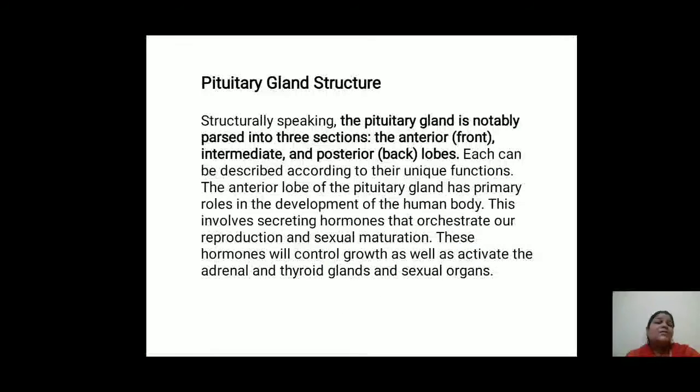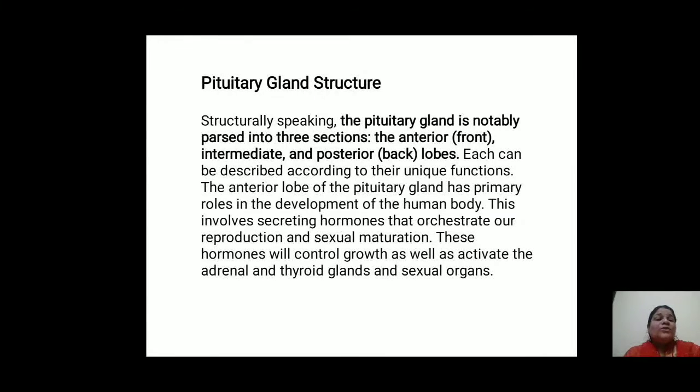Now we can see the pituitary gland structure. Structurally speaking, the pituitary gland is parsed into 3 sections: the anterior, intermediate and posterior. The posterior region is also known as the back lobe and the anterior region is also known as the front lobe. Each can be described according to its unique functions.